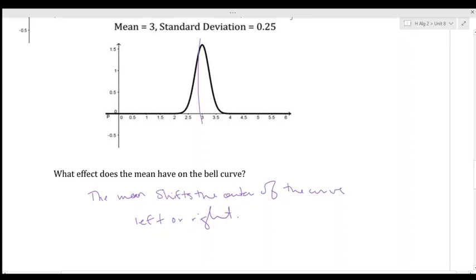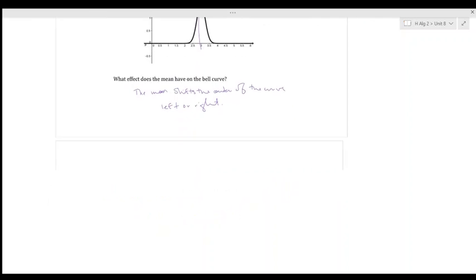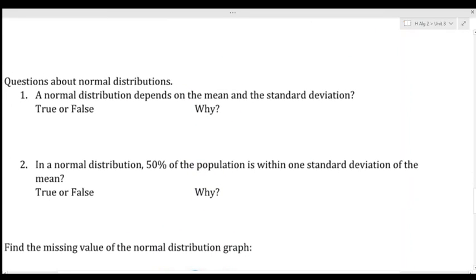So standard deviation spreads the graph horizontally, and the mean moves it left or right. Okay, now let's ask some questions. First question: a normal distribution depends on the mean and standard deviation. Is this true or false? Well, we just went over this. This is absolutely true.